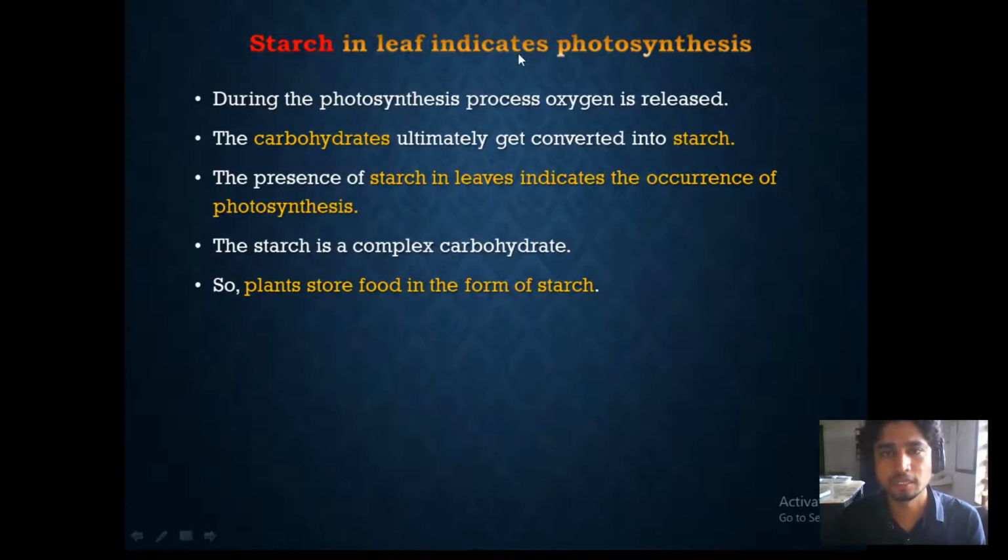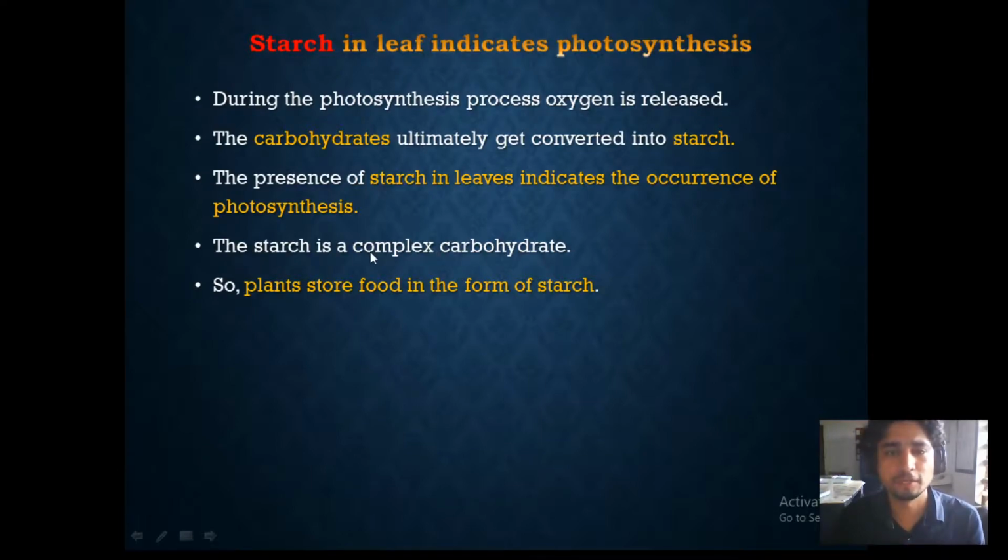This starch shows that plants have done photosynthesis. Whenever there is starch inside the leaf, we can say that they have undergone photosynthesis. During the photosynthesis process, oxygen is released. As we have already said, the carbohydrates ultimately get converted into starch, because the presence of starch in the leaf indicates the occurrence of photosynthesis. We told that plants are able to store the carbohydrates in the form of starch, and they are able to use that starch for later purposes. Starch is a complex carbohydrate.